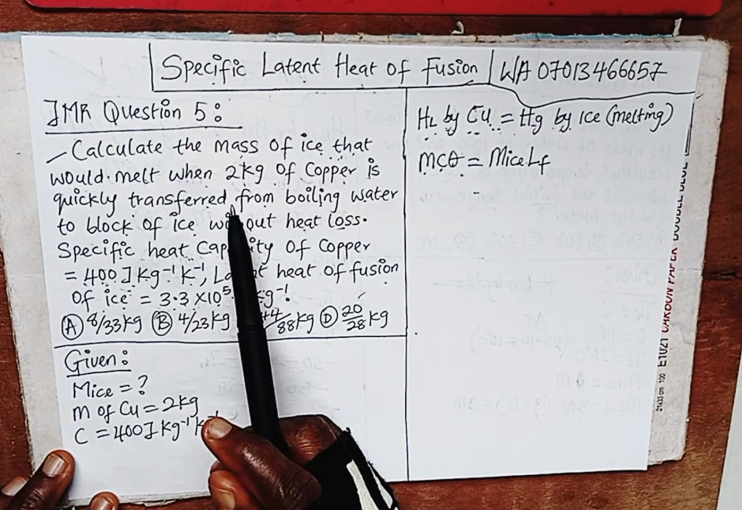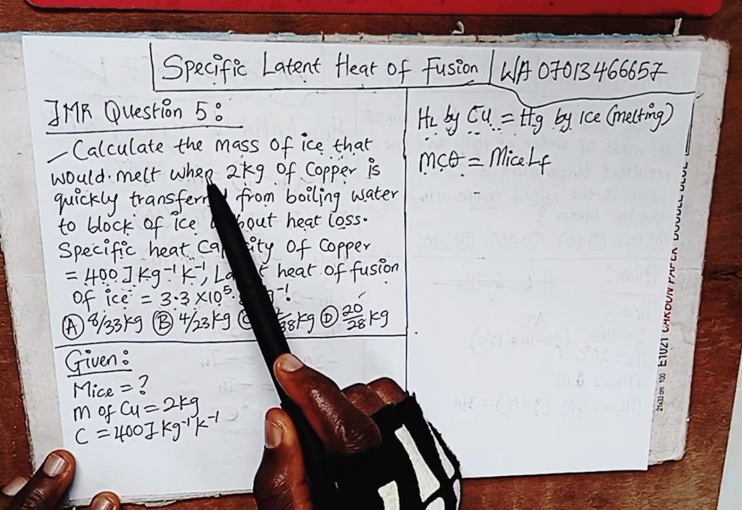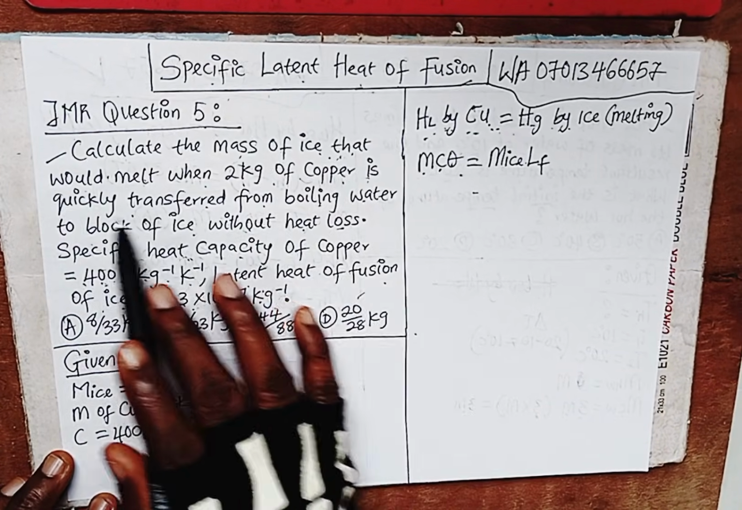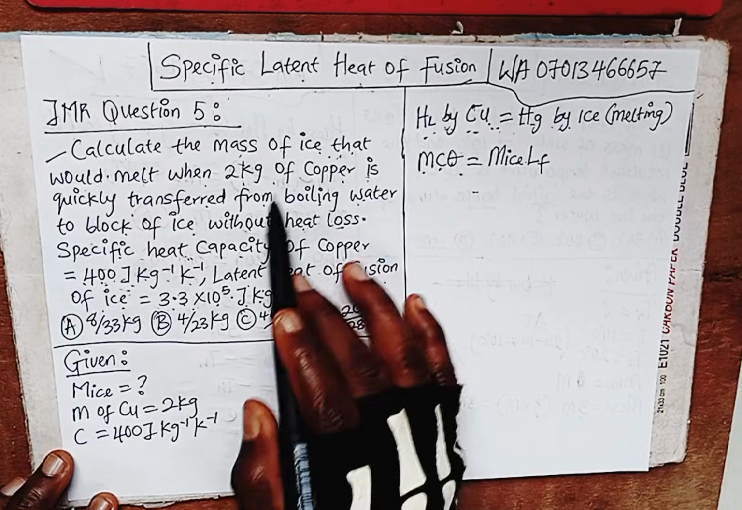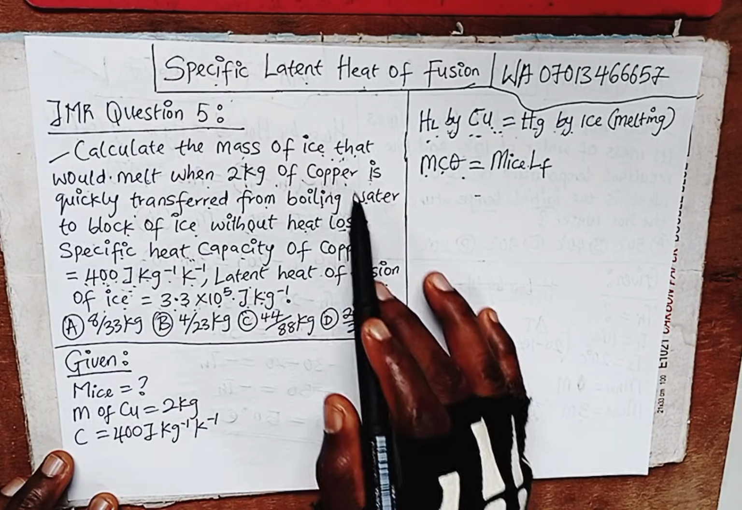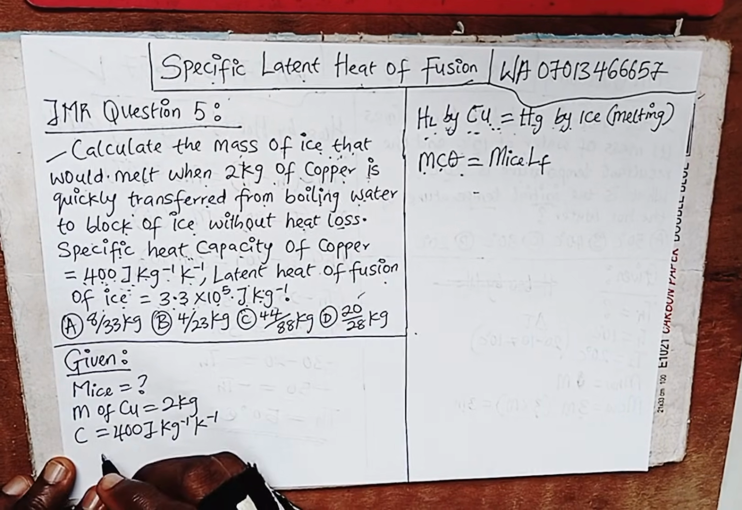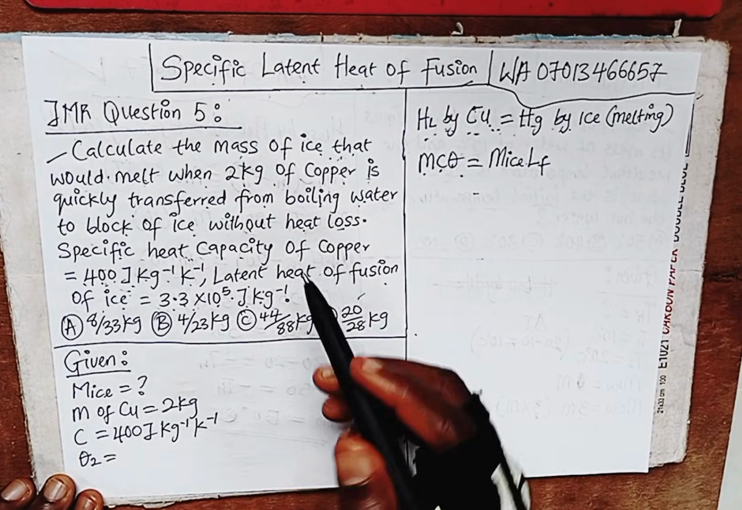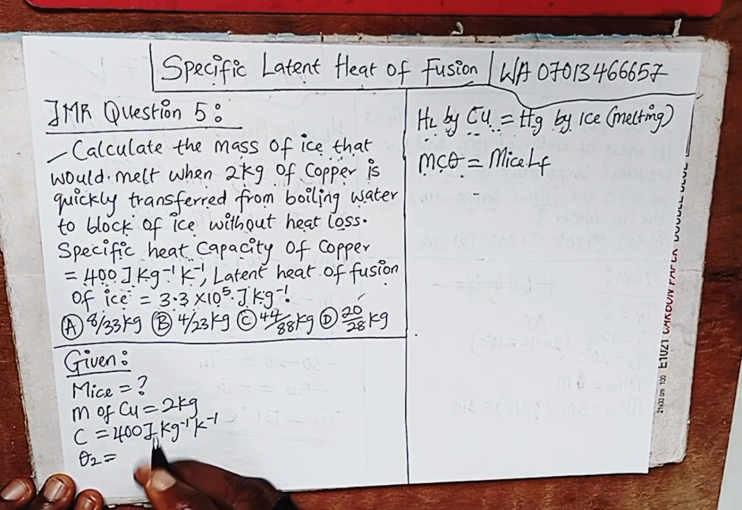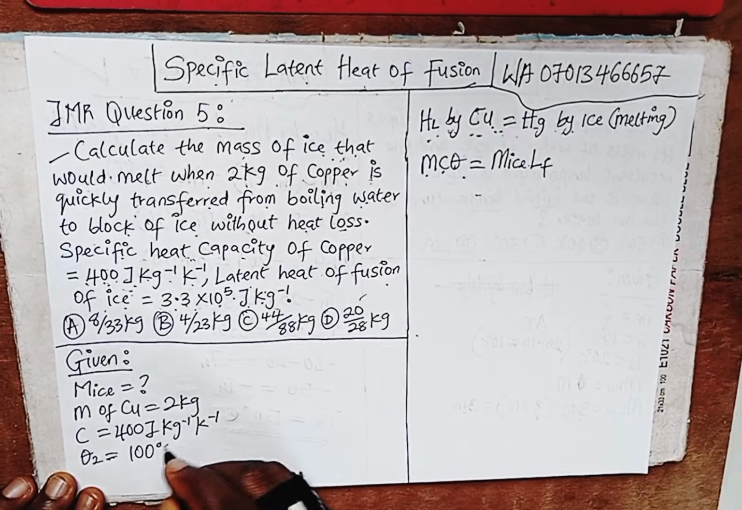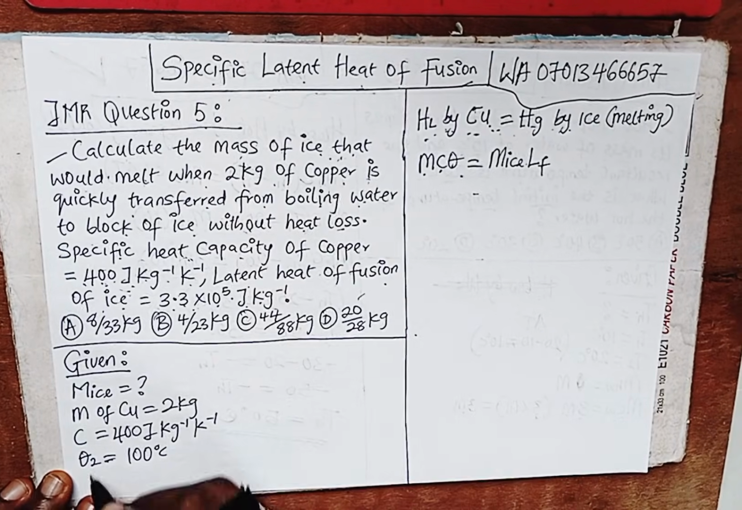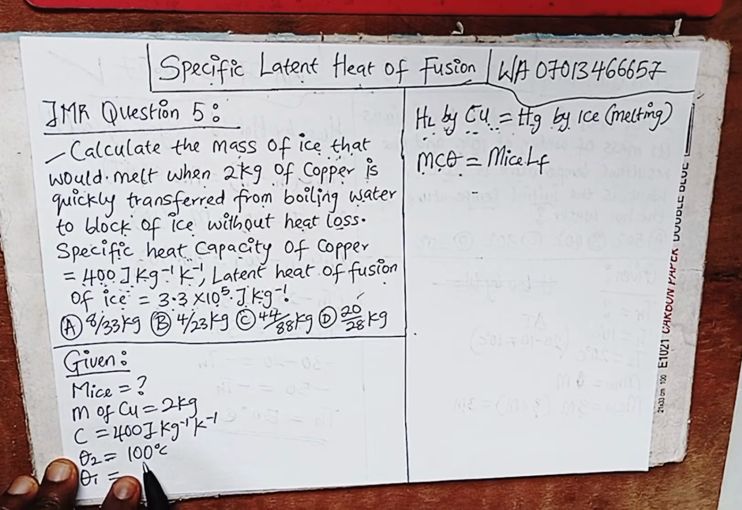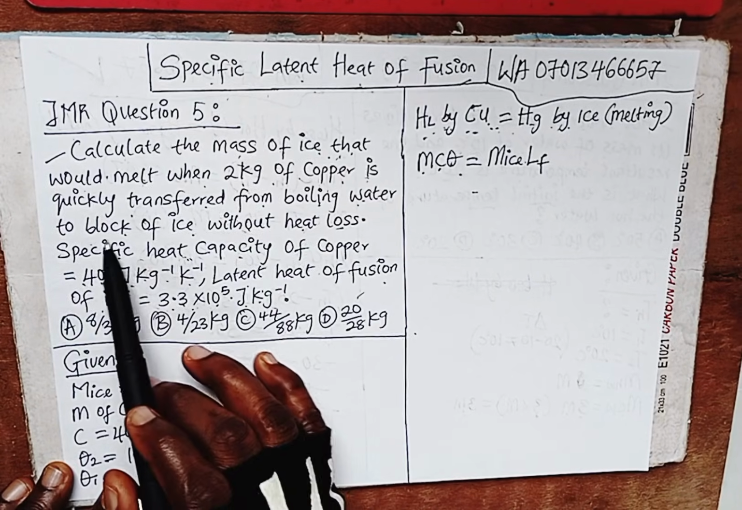Okay, what was the temperature given? They said at melting point. So for a substance to melt, you need how many degrees Celsius? It is quickly transferred from boiling water to the block of ice without heat loss. So boiling will be our theta 2, or temperature 2. Water boils at 100 degrees Celsius. So our temperature 1 will now be what? Since the highest is 100 degrees Celsius where water boils, where does ice freeze?